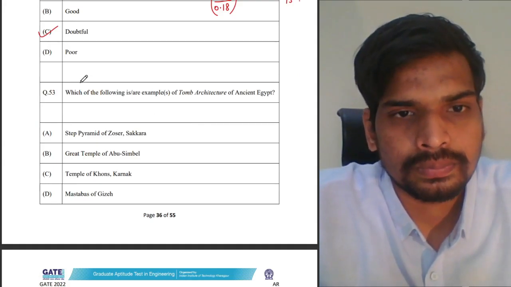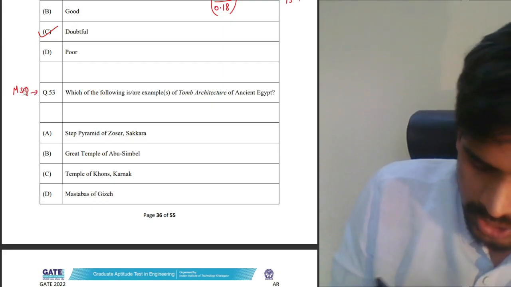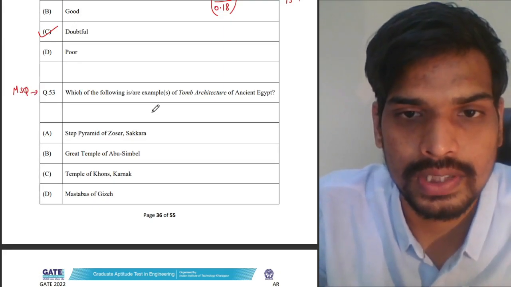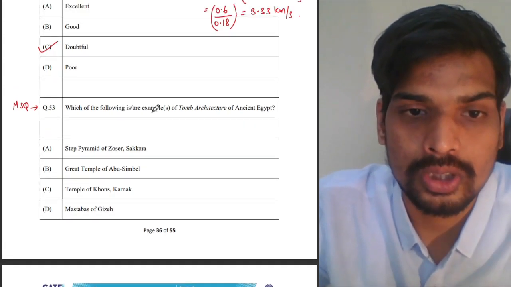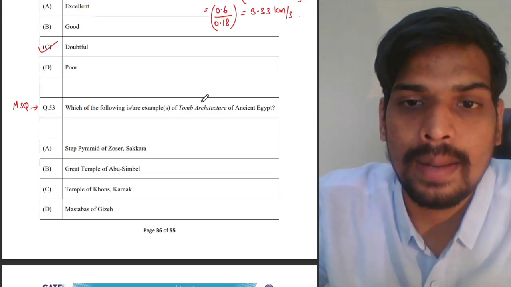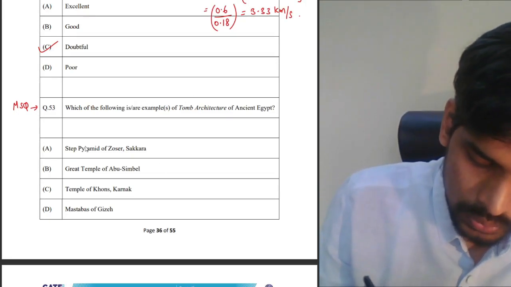Next, 53. This one is a multiple select question. It is not mentioned in this master sheet, but it is mentioned in the question paper. It will be mentioned which one is multiple select, which one is multiple choice. This is multiple select question. Which of the following is or are examples of tomb architecture in ancient Egypt? Very simple question. Asked for only 1 mark.